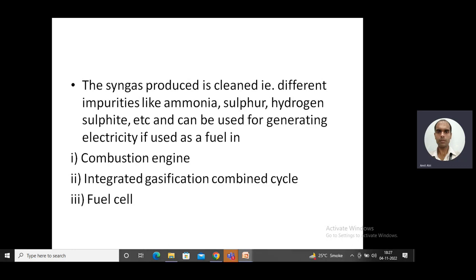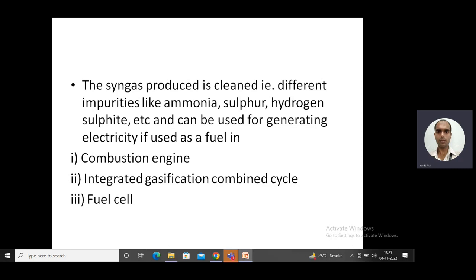The impurities would first of all damage the equipment in which we are producing energy using the syngas as a fuel. Also, the efficiency could go down. Some may be dangerous for the system which is using the syngas as a fuel. So we have to purify it.